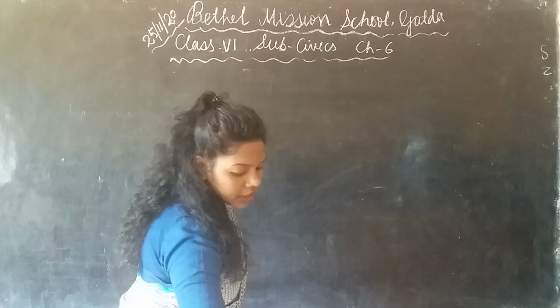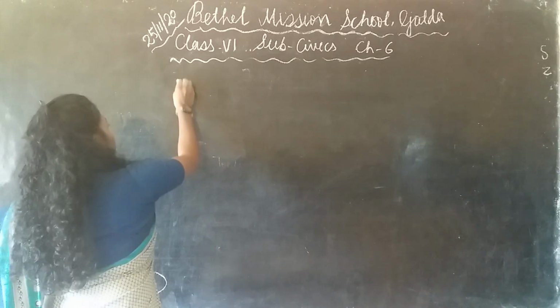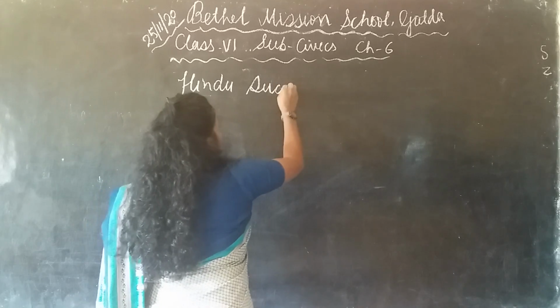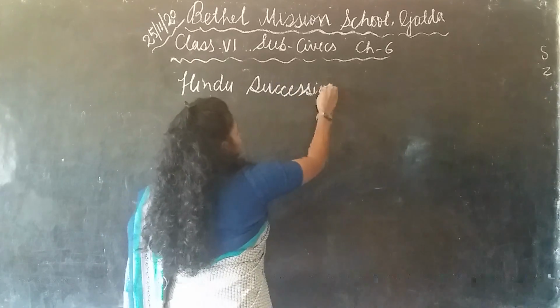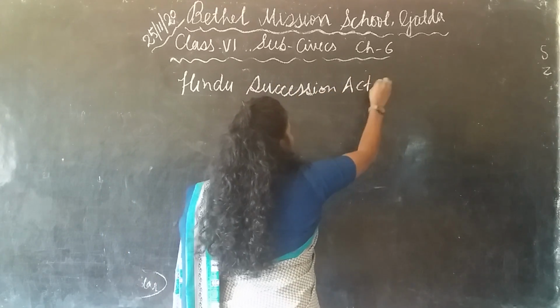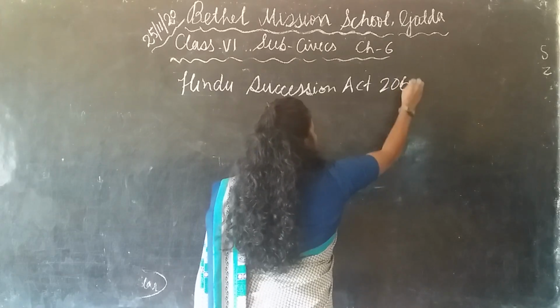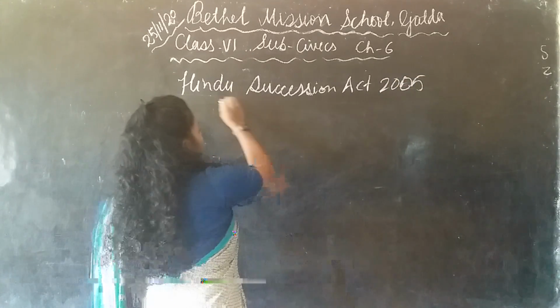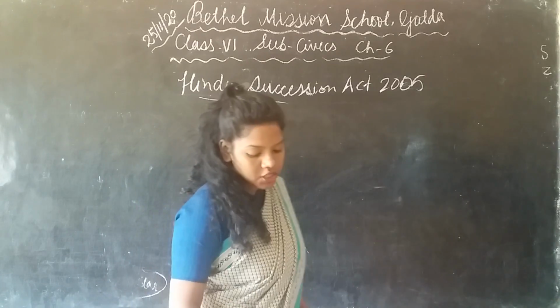This inheritance law is also called the Hindu Succession Act, and it came into force in 2005.